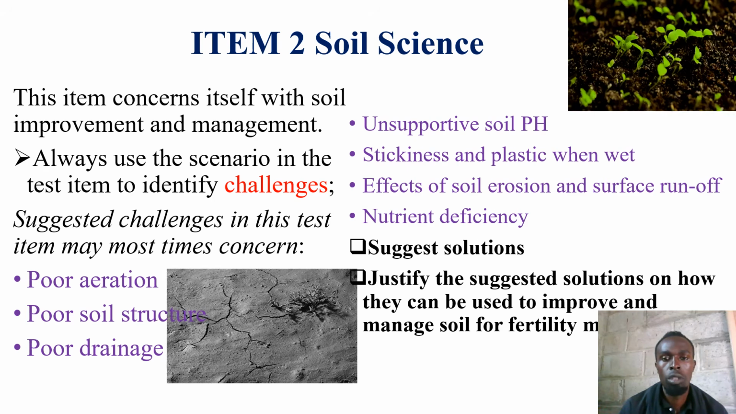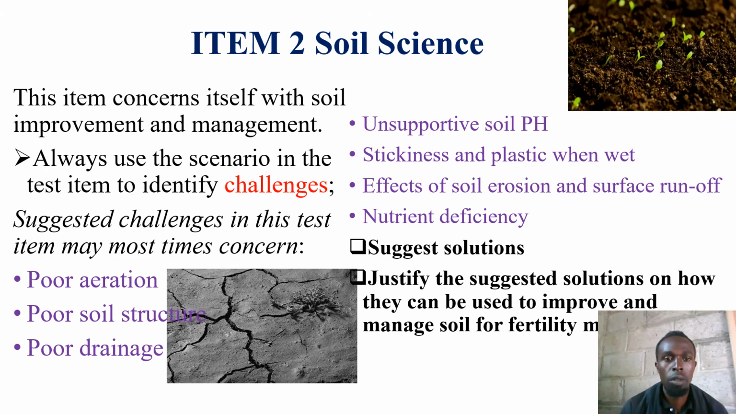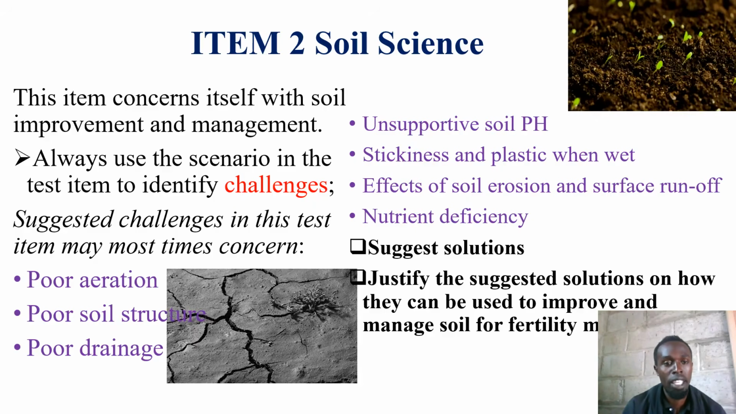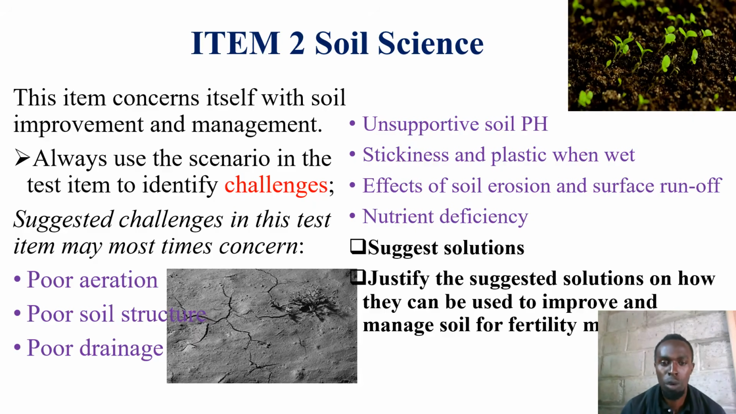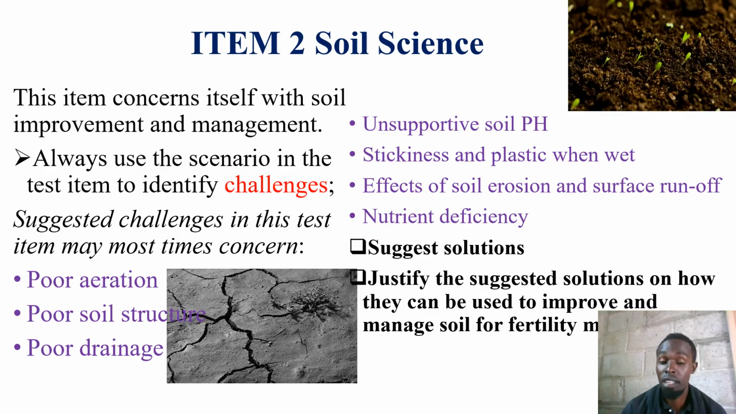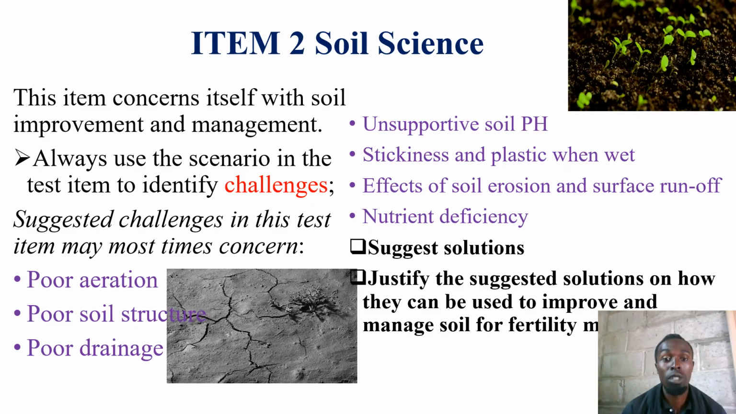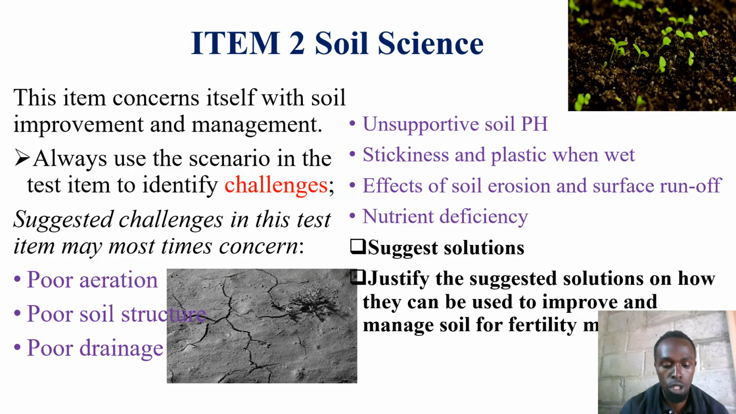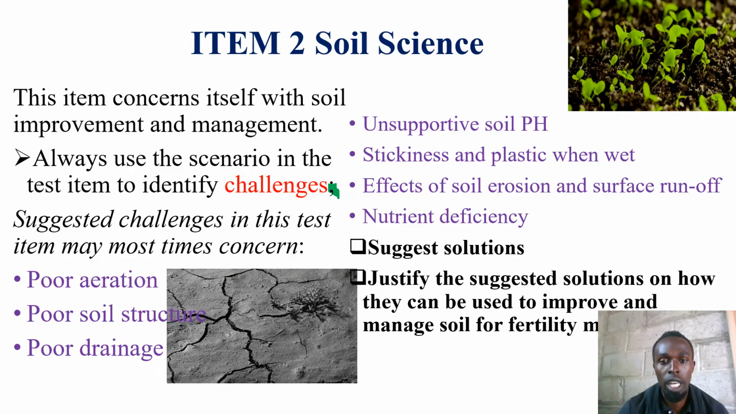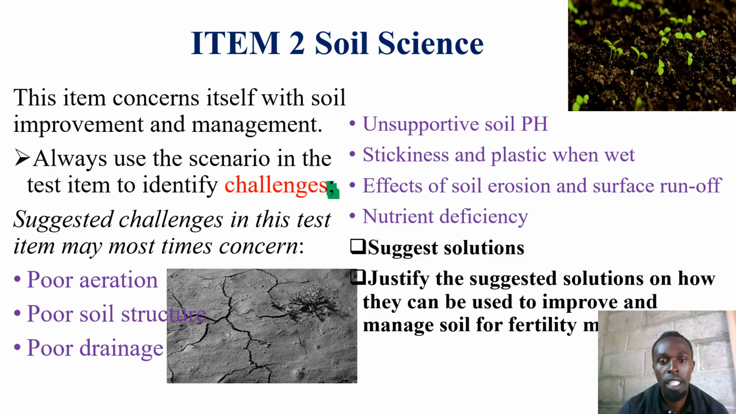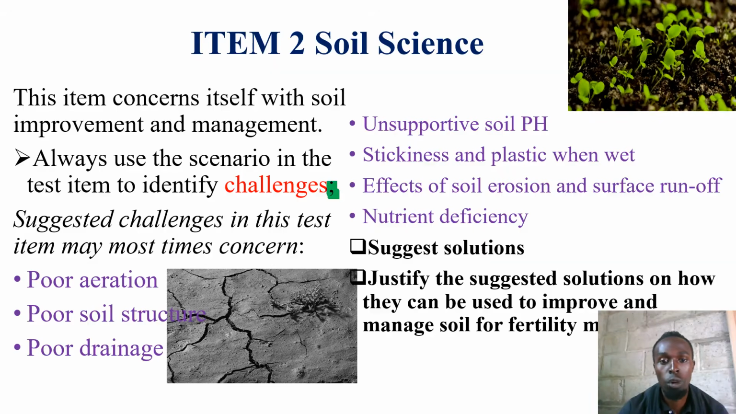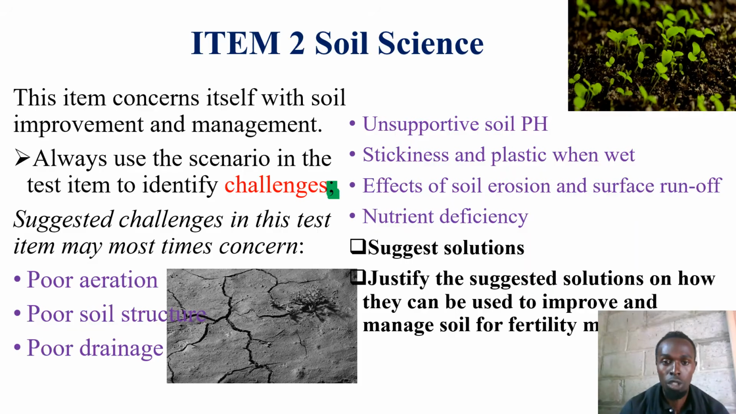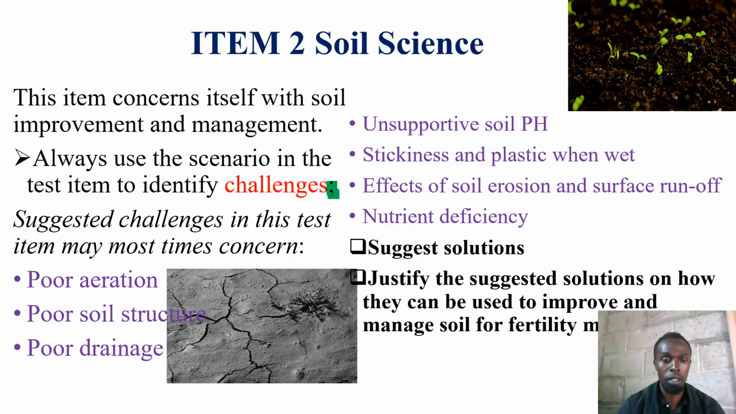Item 2 is soil science. This concerns itself with soil improvement and management. Always use the scenario in the test item to identify challenges. After identifying those challenges, I want you to mark this punctuation here. Mark it very well. After writing your challenge, you follow it with that punctuation, and then you propose solutions together with their justifications.